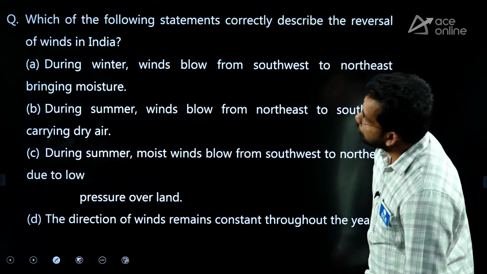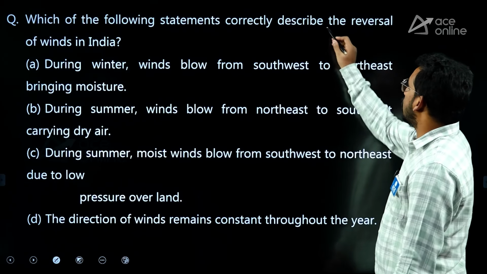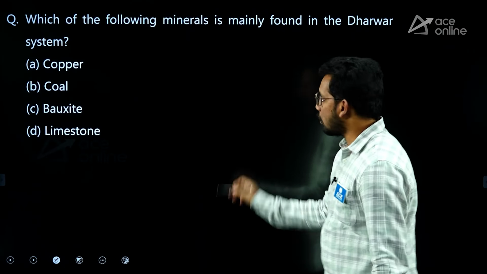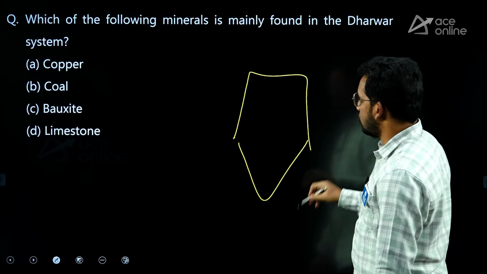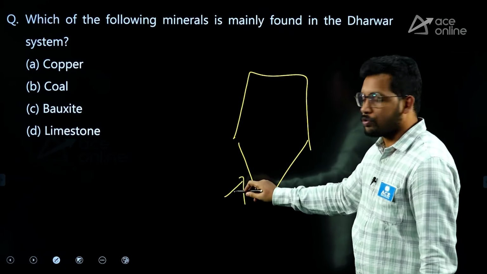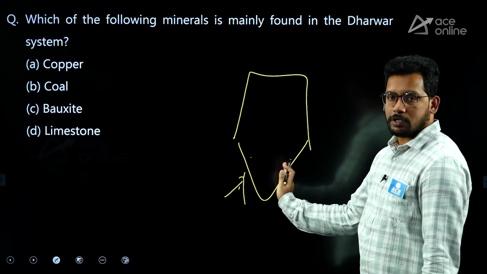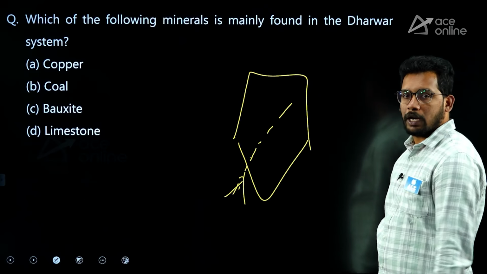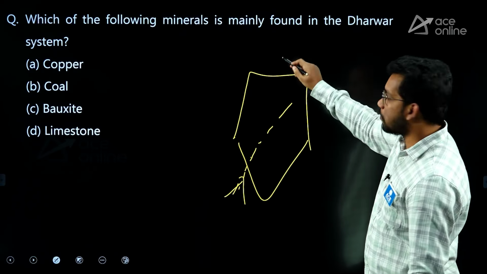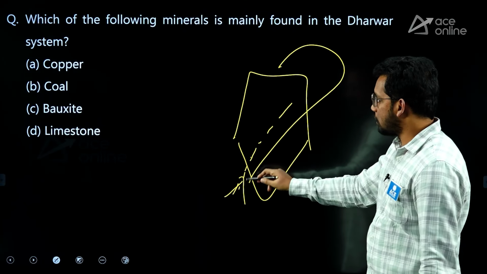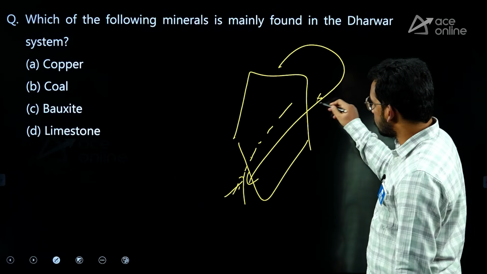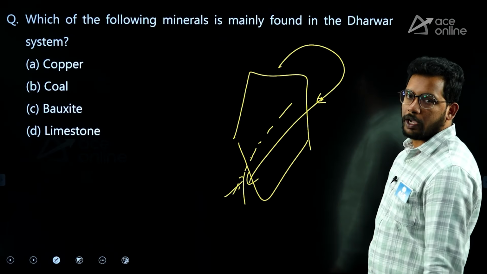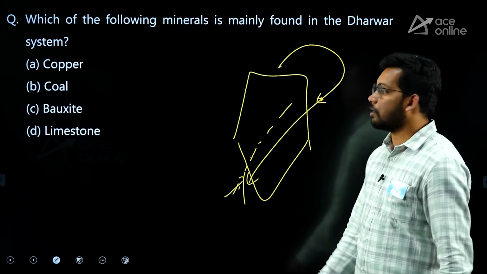Next one, which of the following statements correctly describes the reversal of winds in India? We discussed reversal of winds in India earlier. In the southwest monsoon, trade winds become southwest in the northern hemisphere and enter the Indian mainland. Then in September they get reversed as the trade winds return back. This is called the northeast monsoon. Southwest monsoon is from June, July, August. From September, it becomes northeast monsoon.